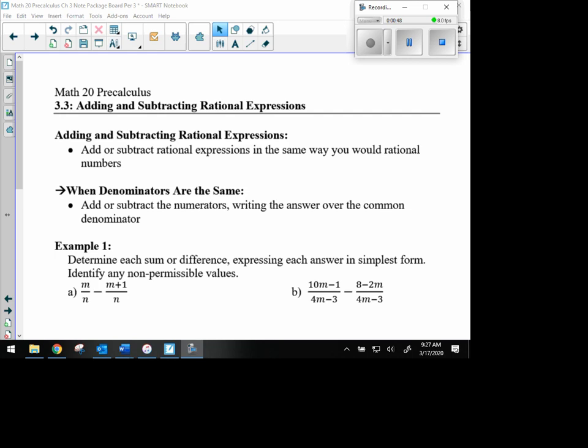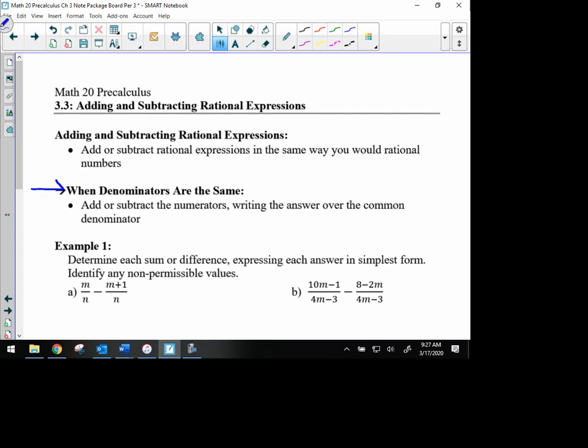So the first section here in the notes, I have when denominators are the same. If we already have a common denominator, then we can just add or subtract the numerators. If the denominators are different, we'll talk about that later down in the notes.